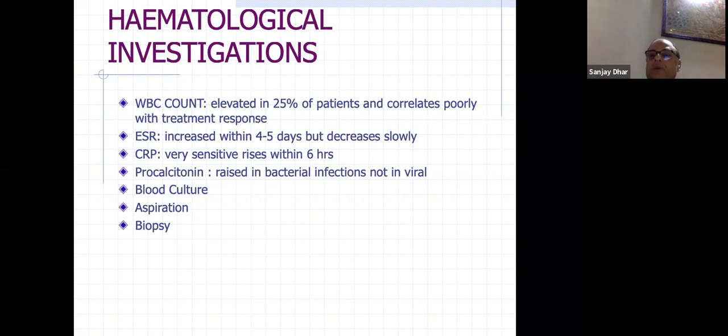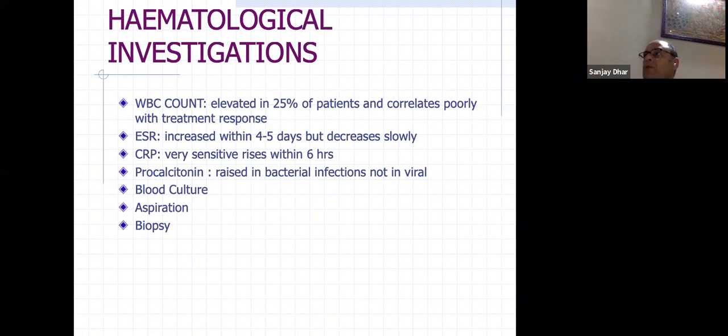Then comes aspiration. Sometimes if there is a swelling, as in case of a subperiosteal abscess, if you are feeling a bulky swelling there, a sort of ballotment-like swelling in the proximal area, which is soft to pressure, then you can do aspiration also. If you want to be very sure, you want to be very aggressive, you can do aspiration. And sometimes in case of septic arthritis, suppose you have a doubt between septic arthritis or osteomyelitis, you can do aspiration in those cases and send it to culture.